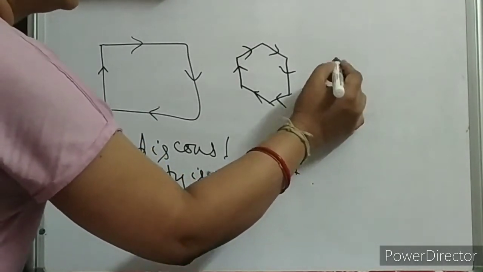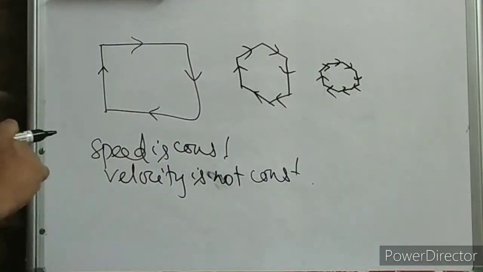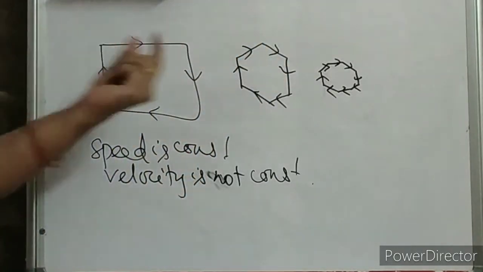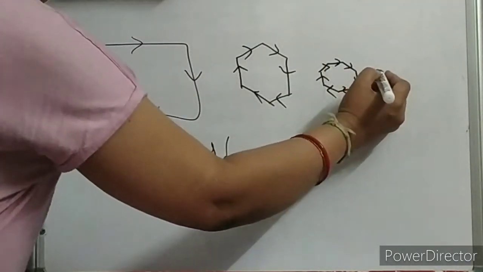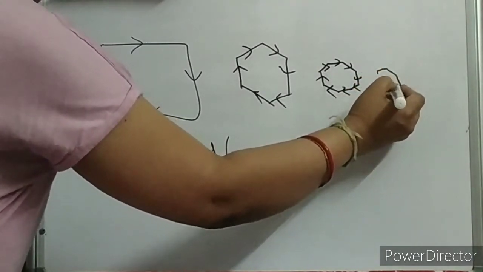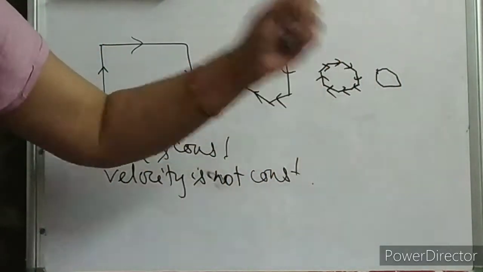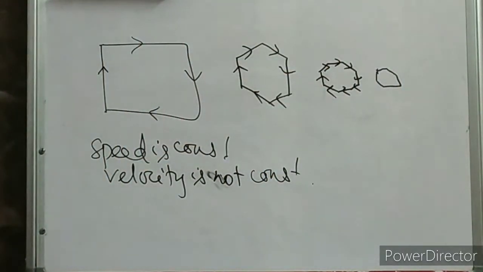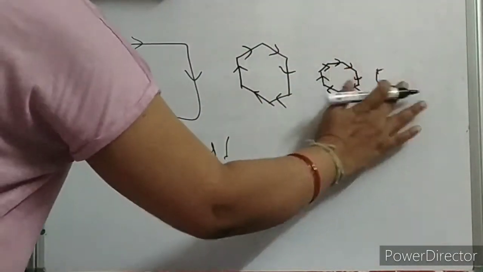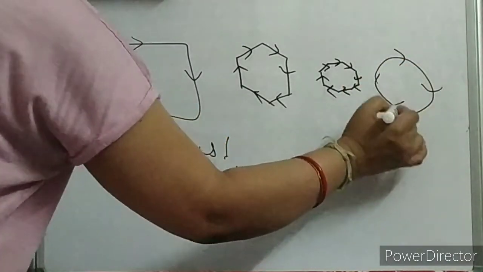See, at each point the direction is changing. When you keep on reducing, each side will be infinitely small, but it will change direction like this. This is suppose a hexagonal track, this is an octagonal track. Now if you keep on reducing the sides, it will finally be a circular path.